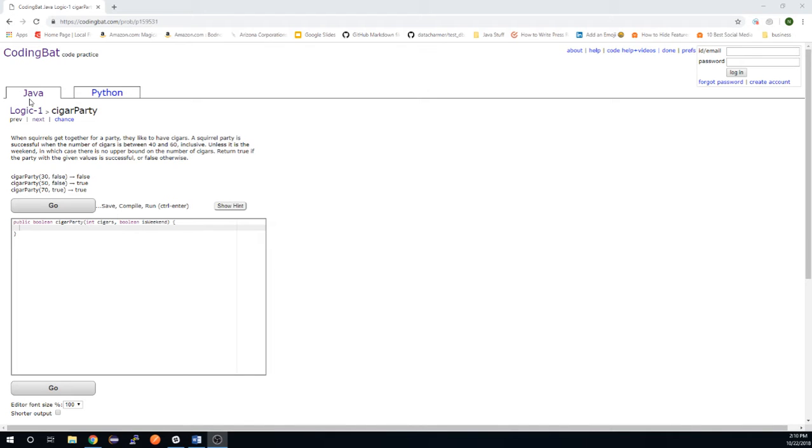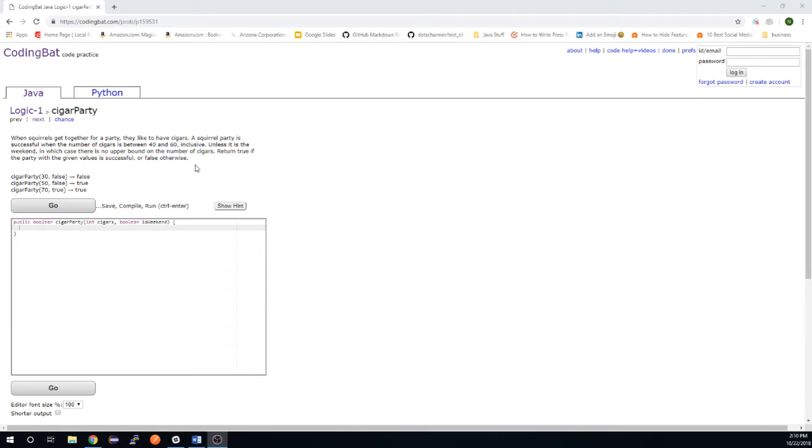This is Coding Bat, Java Logic 1, Cigar Party. When squirrels get together for a party, they like to have cigars. A squirrel party is successful when the number of cigars is between 40 and 60 inclusive, unless it is the weekend, in which case there is no upper bound on the number of cigars. Return true if the party with the given values is successful, or false otherwise.